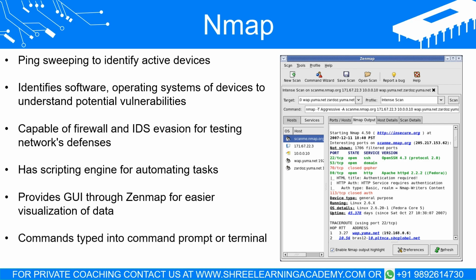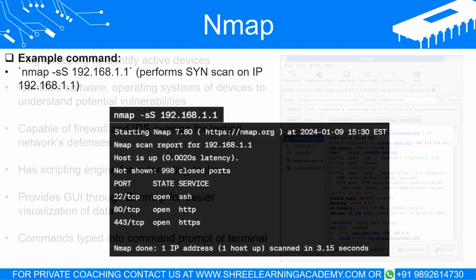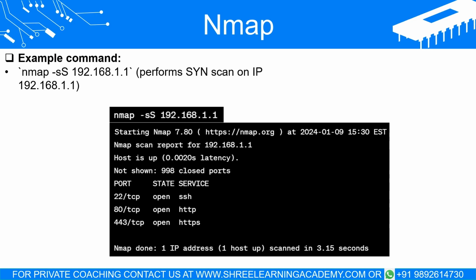Using Nmap involves typing commands into your computer's command prompt or terminal. This may seem daunting to beginners, but with practice, it becomes an incredibly powerful tool in your arsenal. An example of a basic Nmap command could look like this: nmap -sS 192.168.1.1. Here -sS instructs Nmap to perform a SYN scan, a method of checking ports, and 192.168.1.1 is the IP address of the device you are scanning.